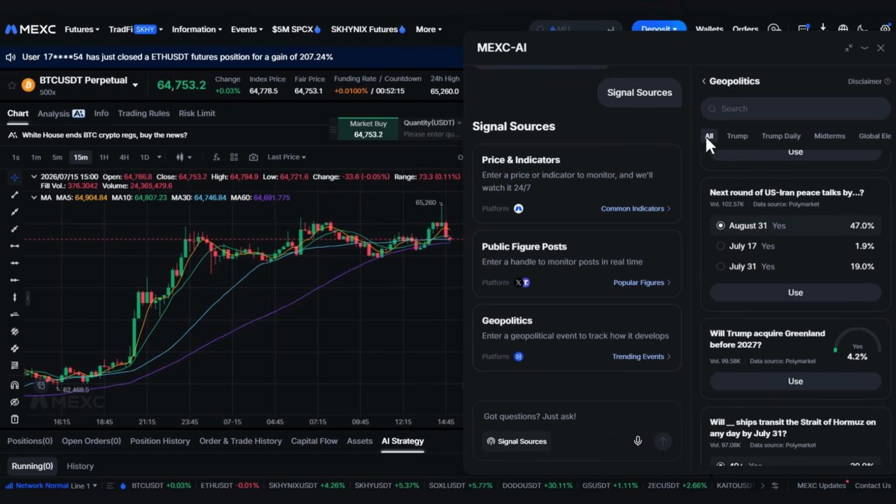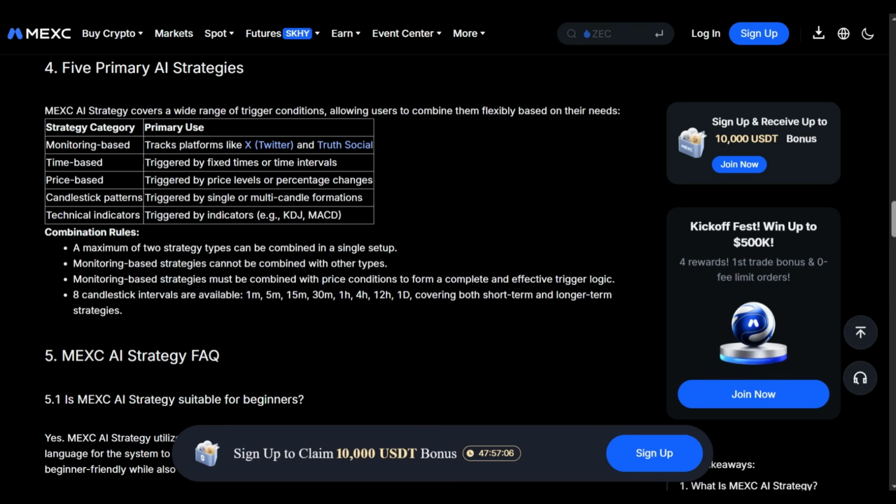A couple of things to keep in mind with the signal sources. You can combine up to 2 strategy types in a single setup. Monitoring-based strategies, the social media ones, need to be paired with a price condition to work properly. The AI supports 8 different candlestick intervals from 1 minute all the way up to 1 day, so you can build both short-term and longer-term strategies.